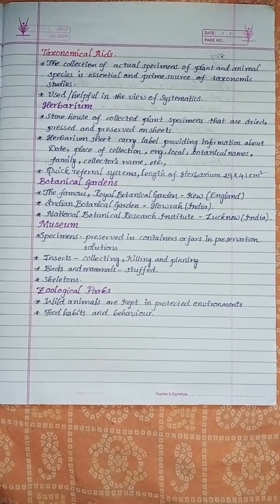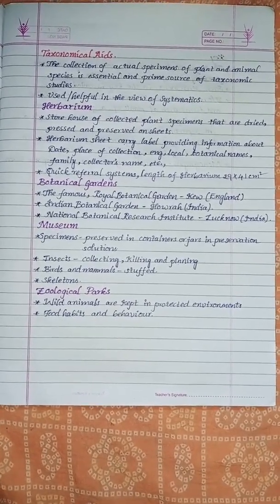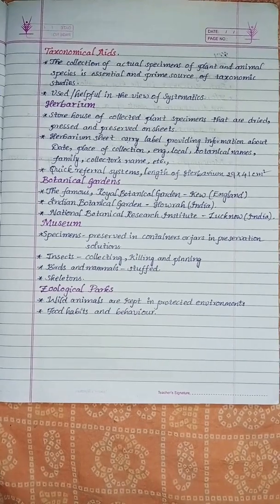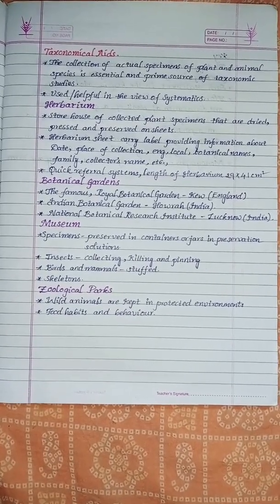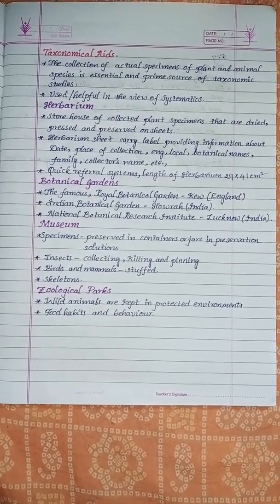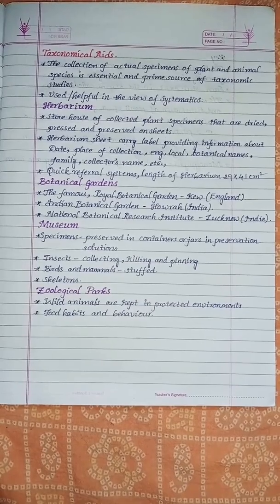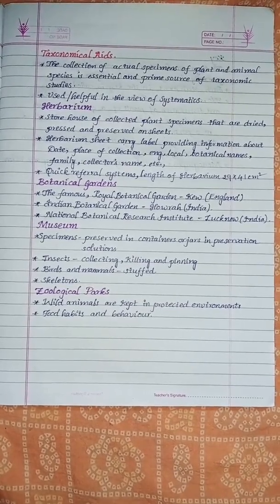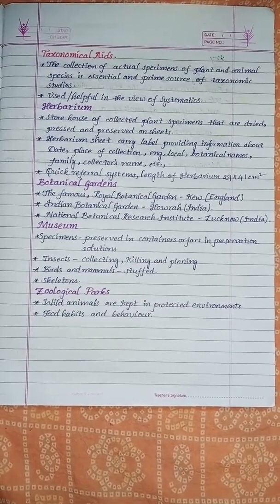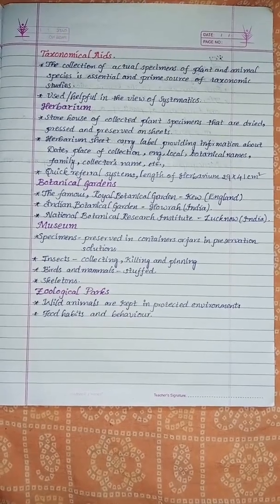The size of the herbarium sheet is 29 by 41 centimeters. Next is botanical gardens. The famous Royal Botanical Garden is at Kew, England. Indian Botanical Garden is at Howrah, India. National Botanical Research Institute is at Lucknow, India.